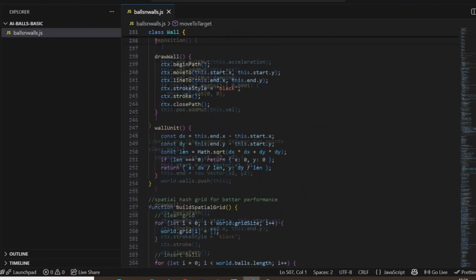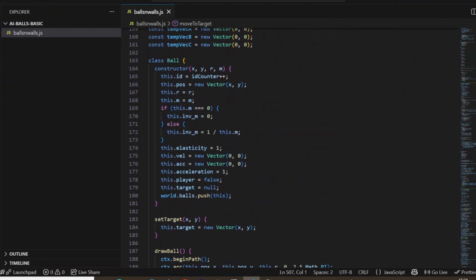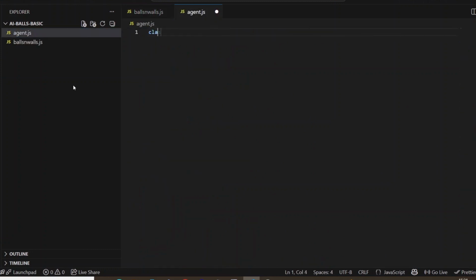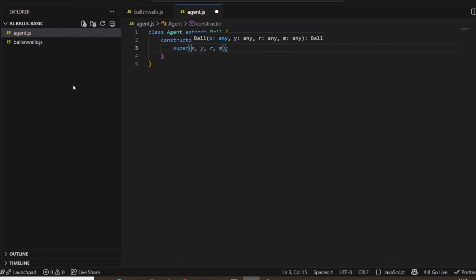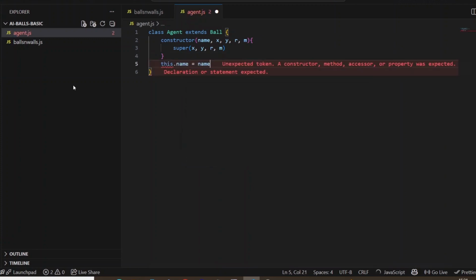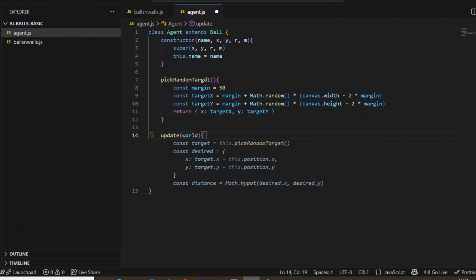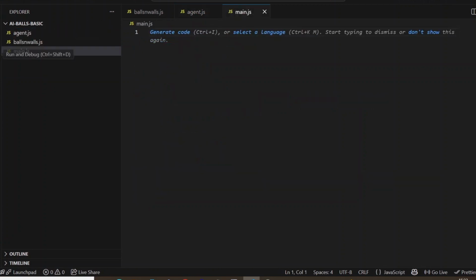So the starter idea is that I have the physics engine where there are two classes, balls and walls. What I need as a starter is not just balls. Balls is just an abstraction, but instead I create an agent class in a new file which extends the ball class. And it will have one extra property for now. It's called name. And just to make sure that they are actually doing something, I keep giving them a random target point somewhere in the canvas. If they reach it, then they will get a new one immediately so that they will always be on the move. And I also create one more new file.